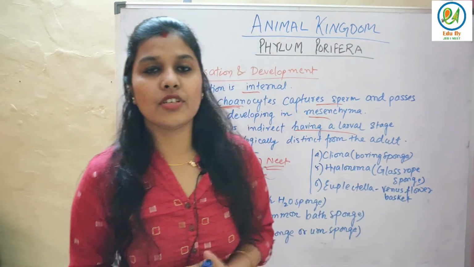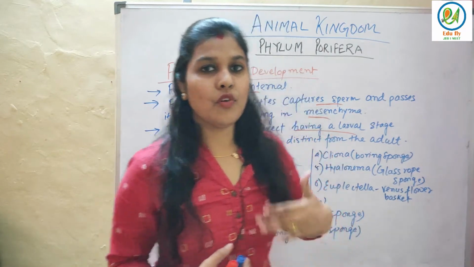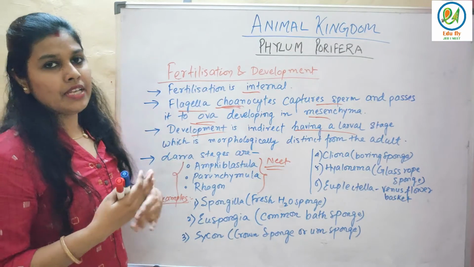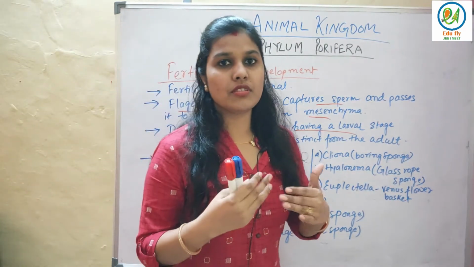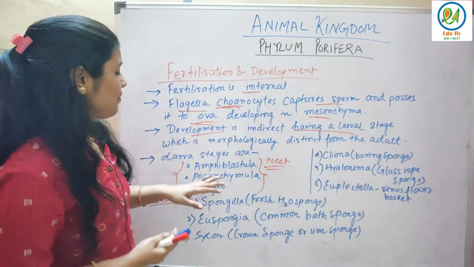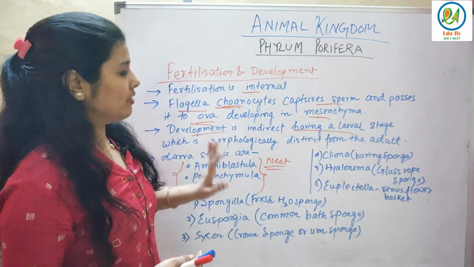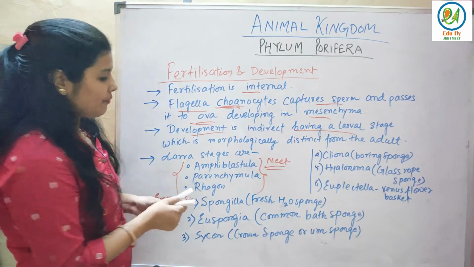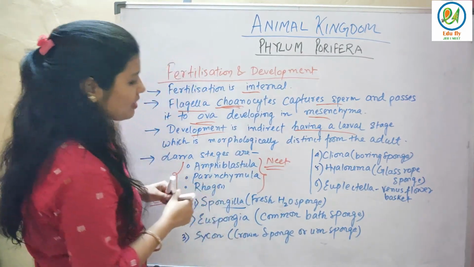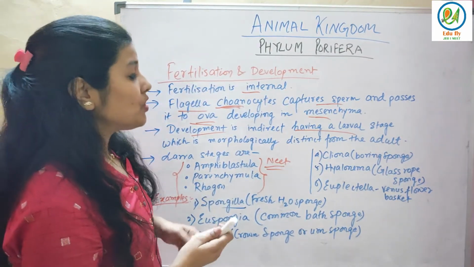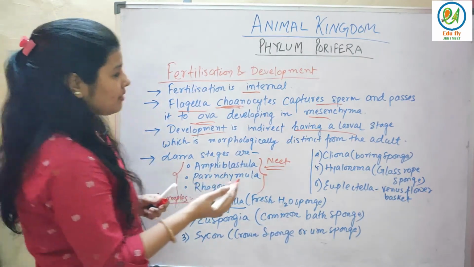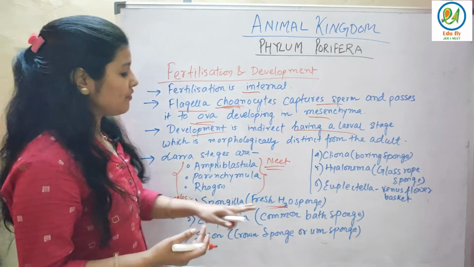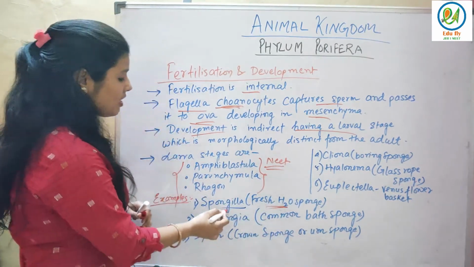If you study all the kingdoms and try to remember all the terminology, it is very difficult for you. So whenever I teach you each kingdom, just remember the terminology which I'm giving you: amphiblastula, parenchymula and rhagon. And these are the examples of Porifera. First is Spongilla. The nickname of Spongilla is freshwater sponge. A question may come: which Porifera example is a freshwater sponge? Then you have to write Spongilla.